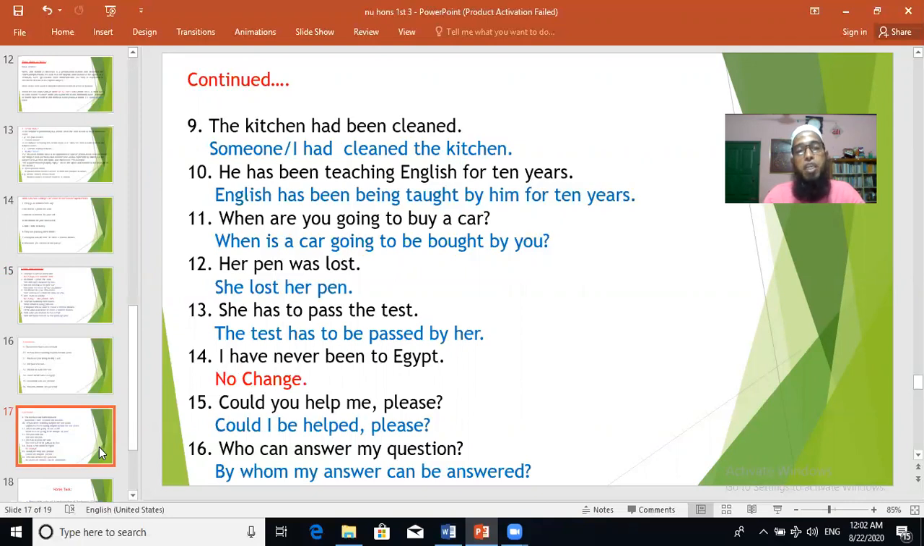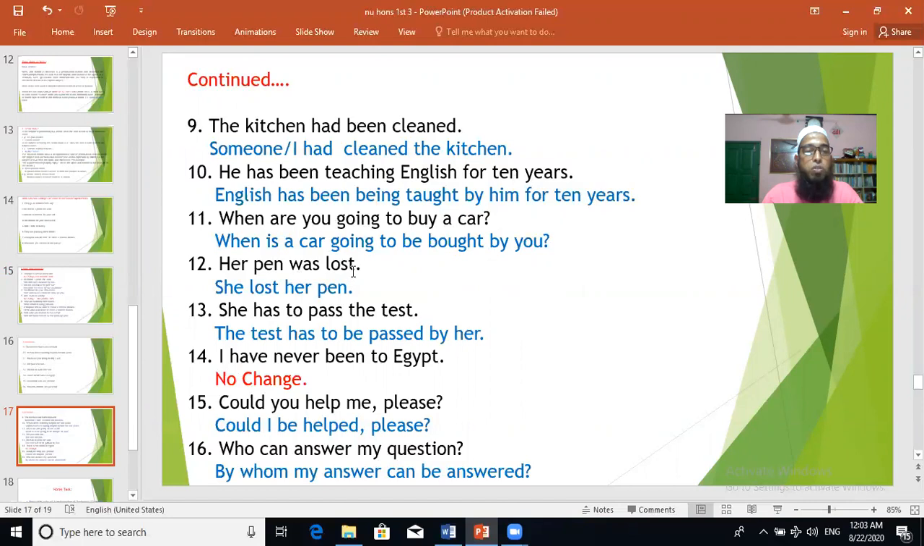He has been teaching English for 10 years. English has been being taught, continuous tense again. So "being" is here, by him for 10 years. When are you going to buy a car? So continuous tense. When is a car going to be bought by you? So "to buy" is the voice change of "to buy." You see, when are you going to buy, here the voice change of the "to buy," I mean infinitive. When are you going to buy a car? When is a car going to be bought by you?